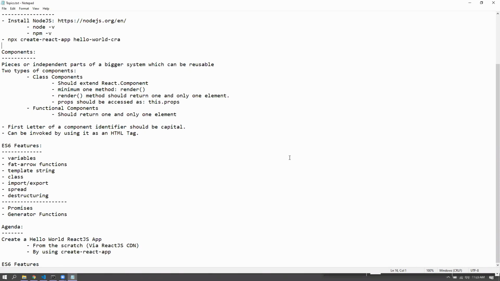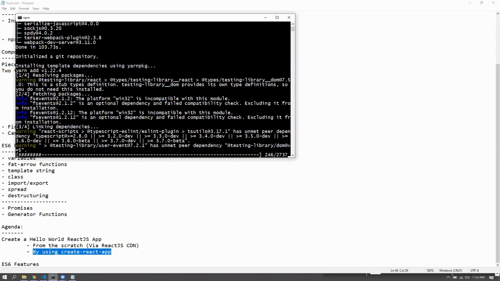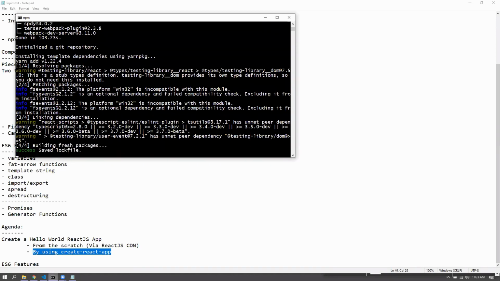Very good. So this is what we saw up till now. And now we'd just like to create the same application that we created, Hello World, but by using the Create React App utility. It will take some time for us to get the whole thing installed. And for me, the